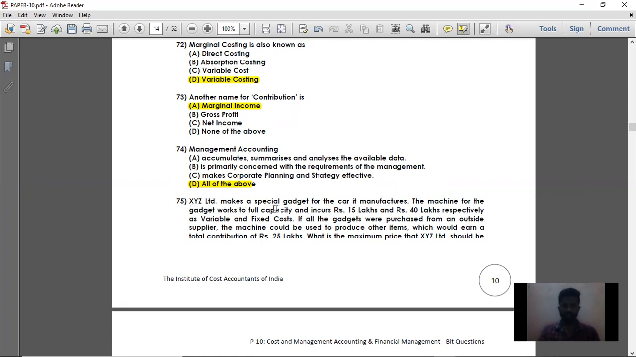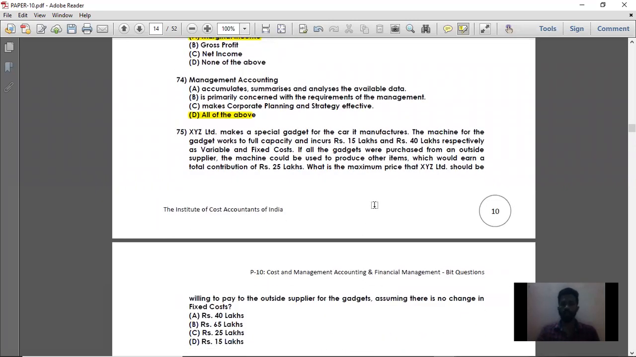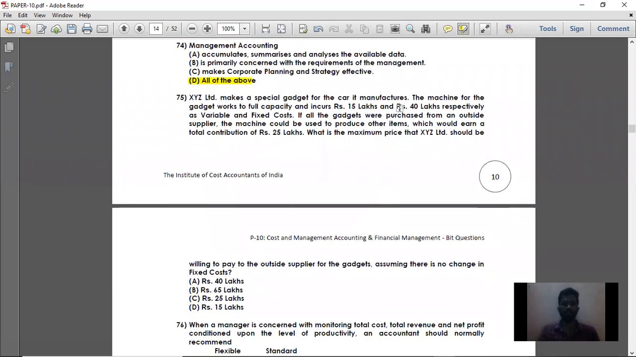XYZ Limited makes a special gadget for the car it manufactures. See, XYZ Limited is making a special gadget for the car it is manufacturing. So XYZ Limited is manufacturing the car and it is producing itself a particular gadget. The machine for the gadget works to full capacity and incurs 15 lakhs and 40 lakhs respectively as variable cost and fixed cost.